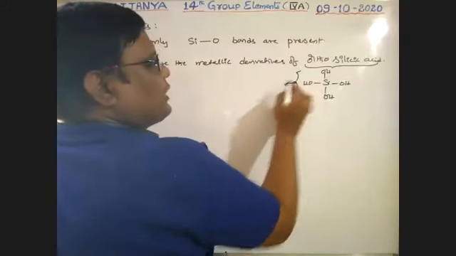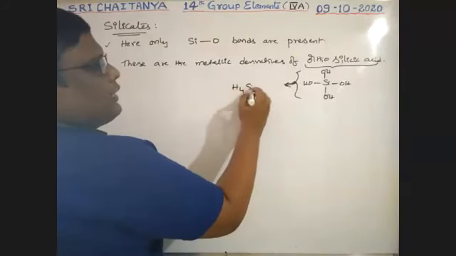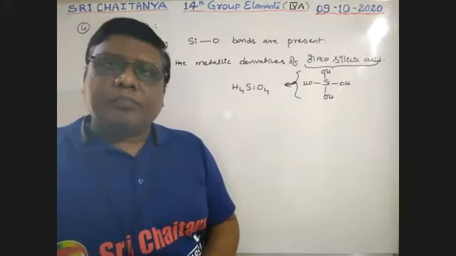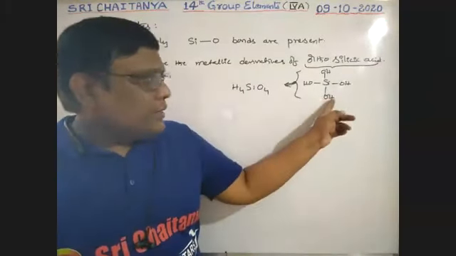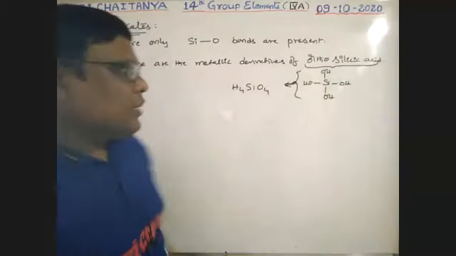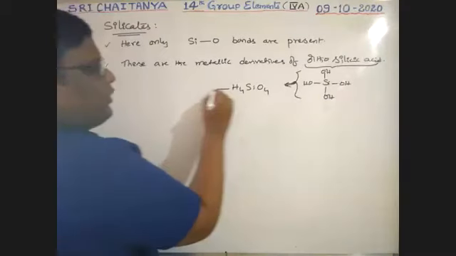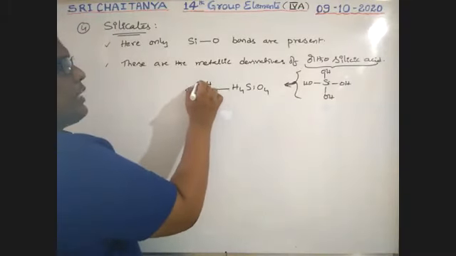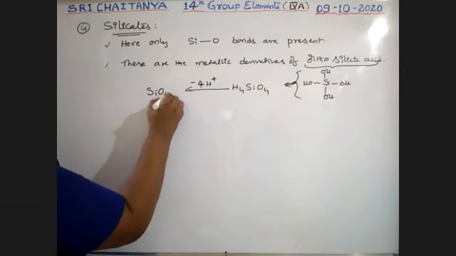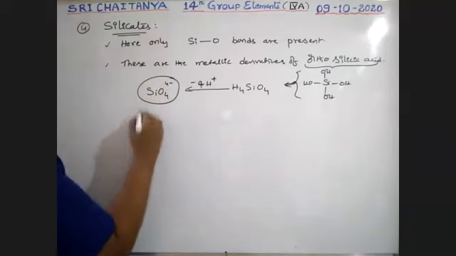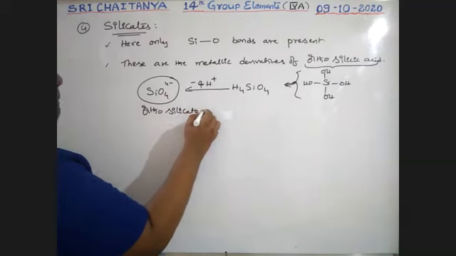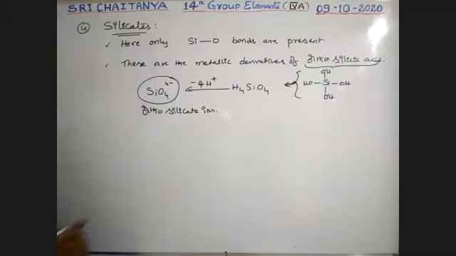In short, I am writing this as H4SiO4. If from this orthosilicic acid the 4 hydrogens are released as H+, that means if it loses 4H+, that gives SiO4 4-. It is the orthosilicate ion, boys.